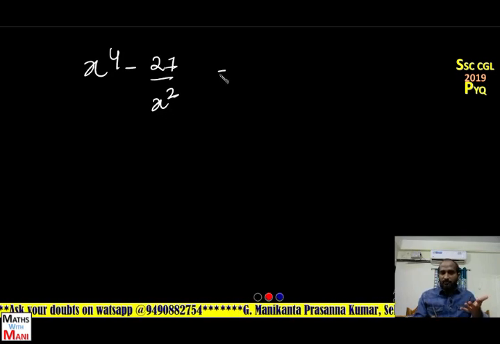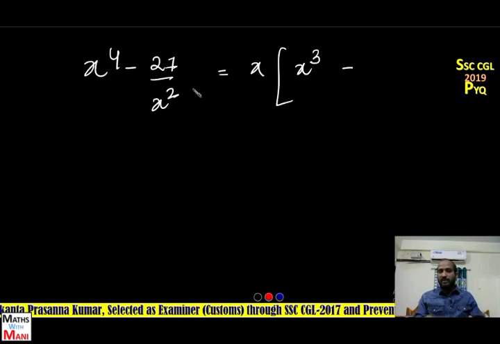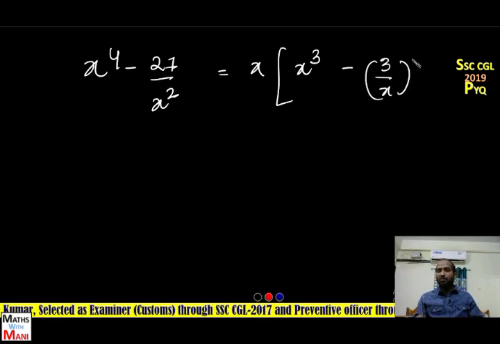So that's why I'll take x common. If I take x common, from x power 4, x cube will be there, and 27 by x square, taking x common, becomes x cube because it is in the numerator. So 27 by x cube I can write as 3 by x whole cube.